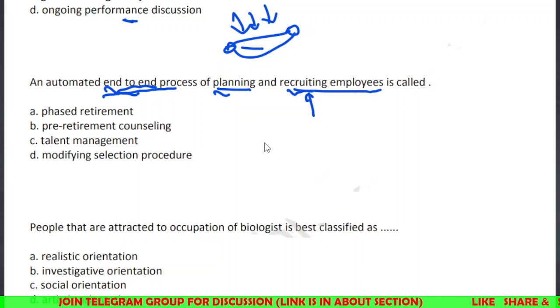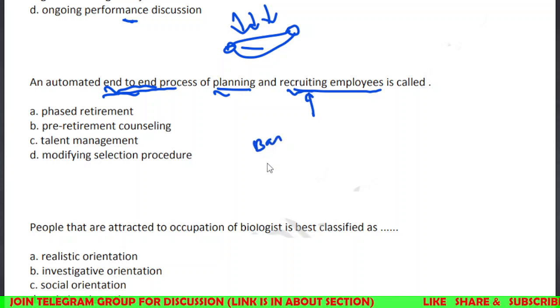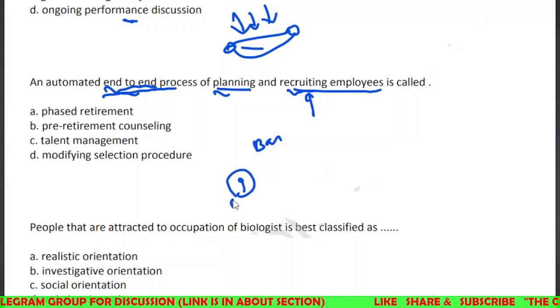That means, as in IBPS and other bank exams, you just attempt the exam, right? If you have the talent, then you can easily be selected as a clerk or as an officer as well, right? That means if you have the talent, you can be directly selected. It all depends on your talent, approach and all the things. So here you can see this process is known as talent management, right?